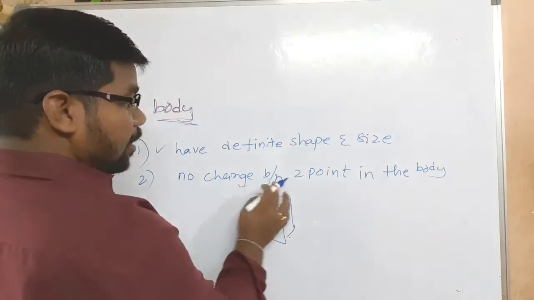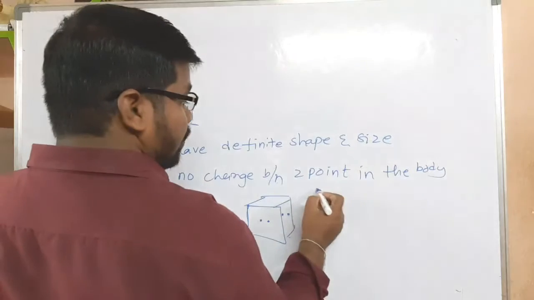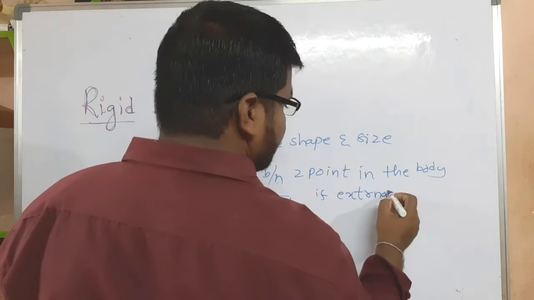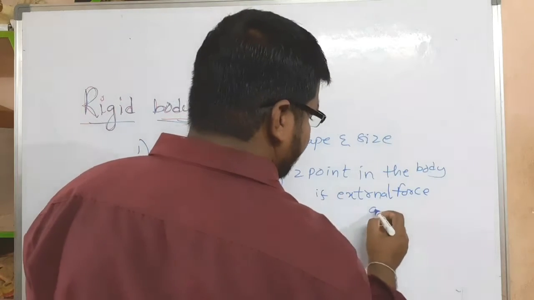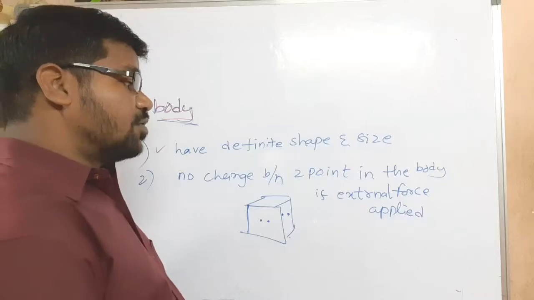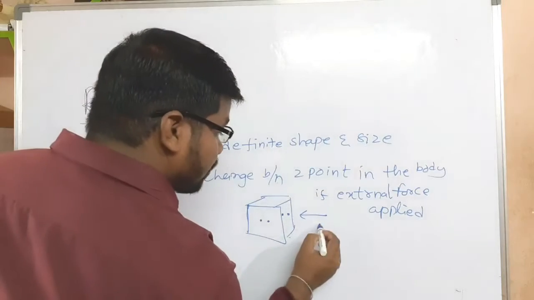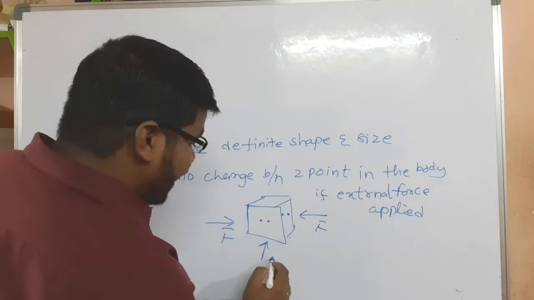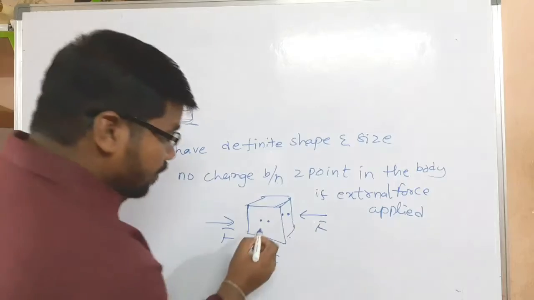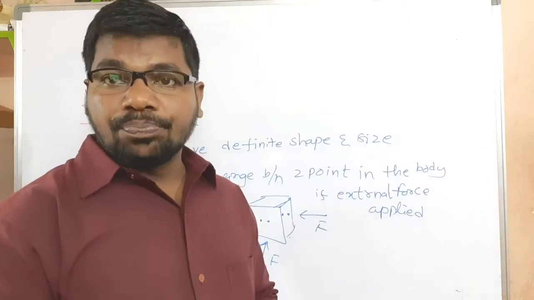There is no change between the two points in the body if an external force is applied. If we apply force in a number of directions, the body will not be deformed, and the distance between the two points will not change. This type of body we call a rigid body.